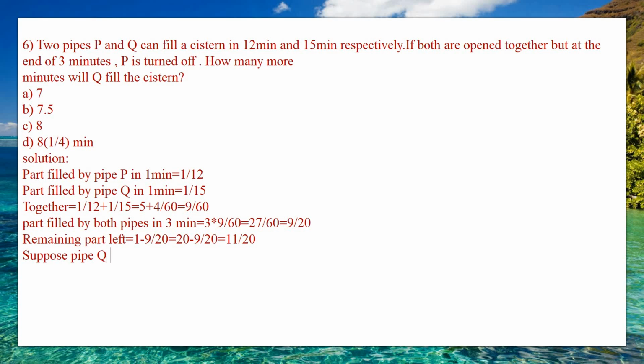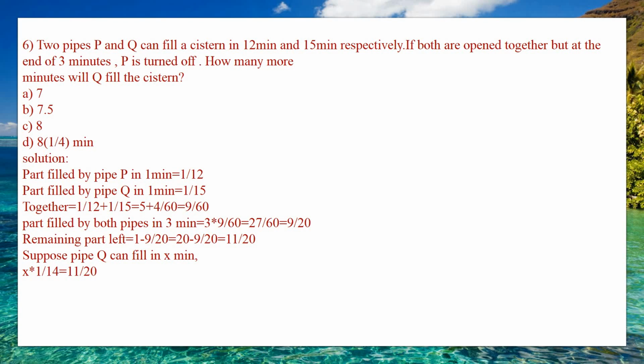Suppose pipe Q can fill in X minutes. Then it will be X into 1 divided by 15, because Q fills 1 by 15 of the tank in 1 minute. So X into 1 by 15 is equal to 11 divided by 20, the remaining part which is left.